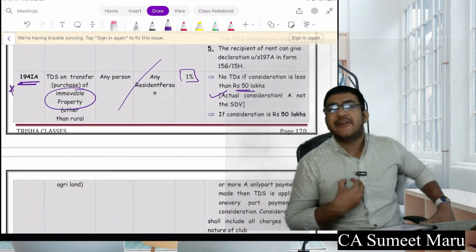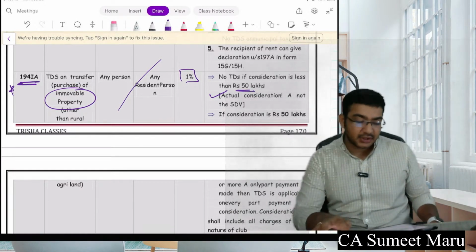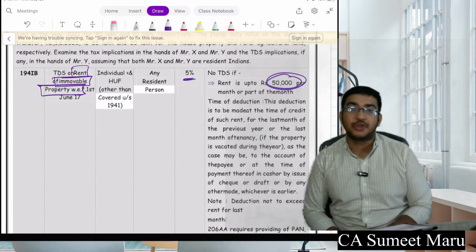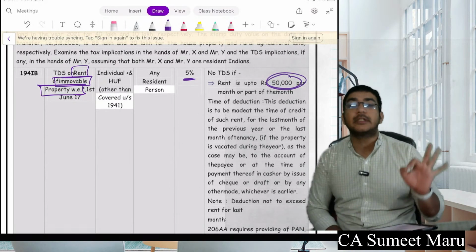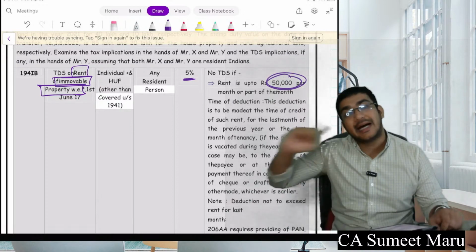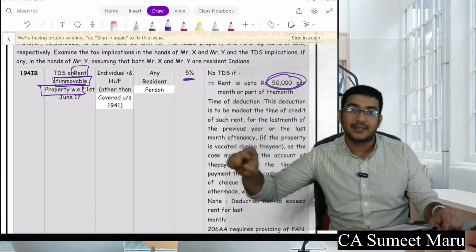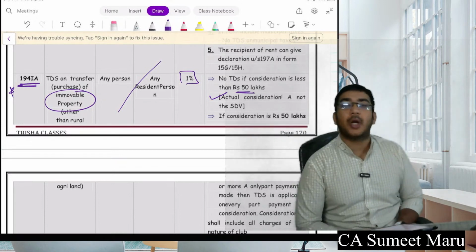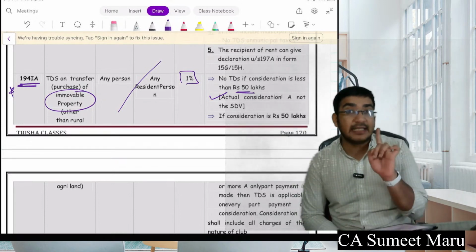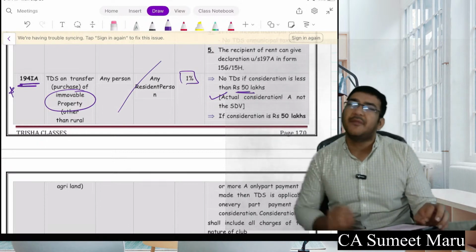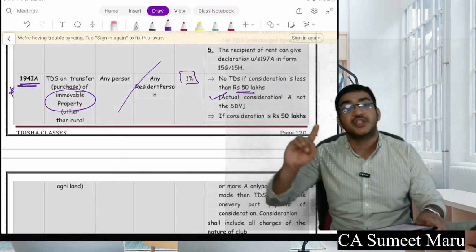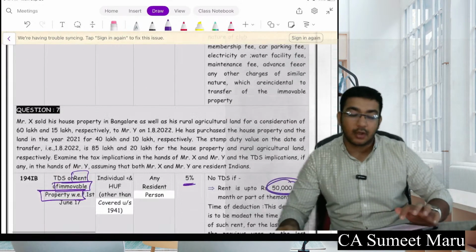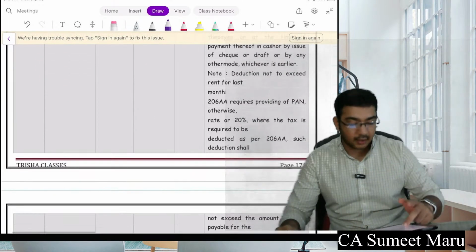If you are an individual to whom audit is not applicable, then the next section for you is 194IB. That is specifically made for individuals and HUF if they are paying more than 50,000 rupees per month rent. So TDS has to be deducted on the last month's rent, whichever is higher. 194IA applies if someone is purchasing a property above 50 lakhs, not stamp duty but sale consideration. So even if my stamp duty value is 49 lakhs but my sale consideration is 52 lakhs, this TDS will be applicable at 1% at the time of payment or credit, whichever is earlier.